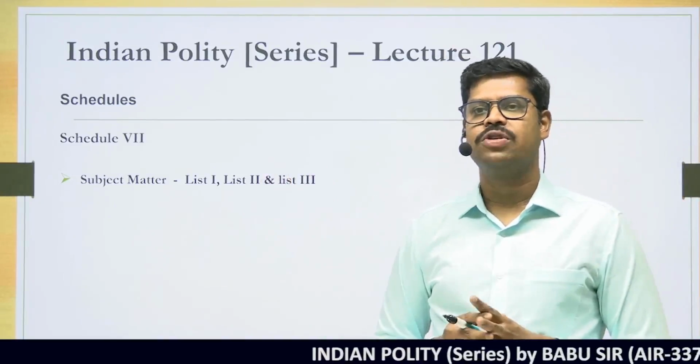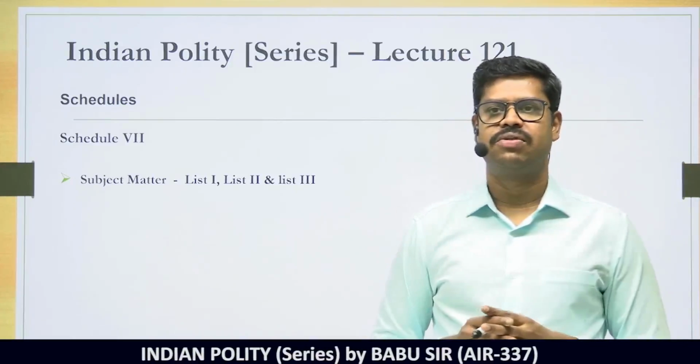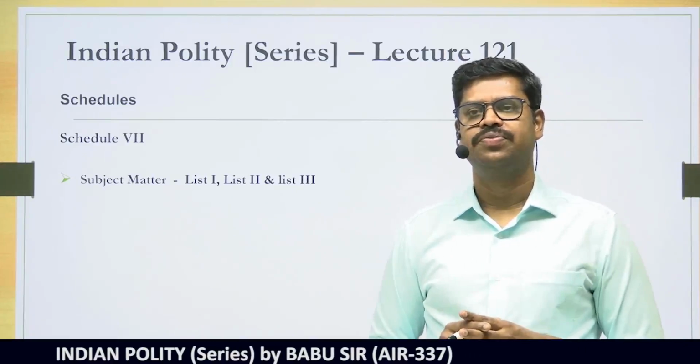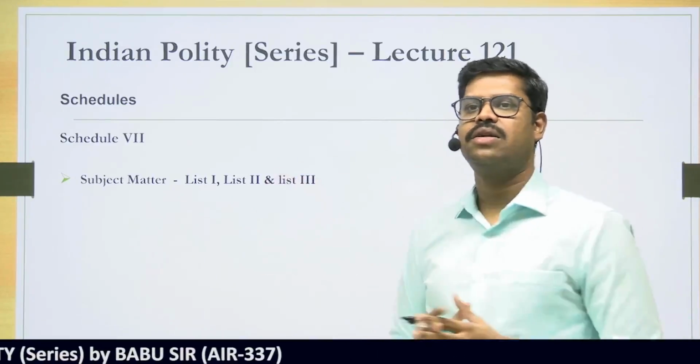In fact, if you go to Schedule 7, you will understand that there are 3 lists given in the Schedule 7 of the Constitution. And what are the 3 lists? The union list, the state list and the concurrent list.